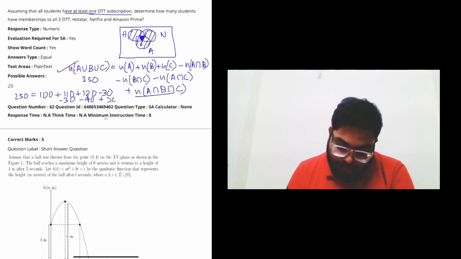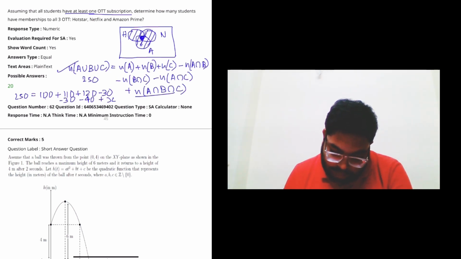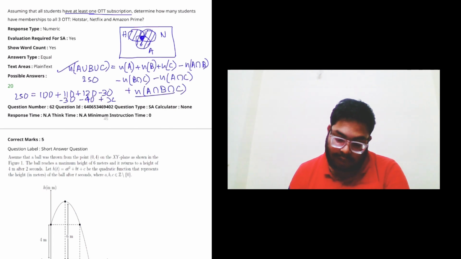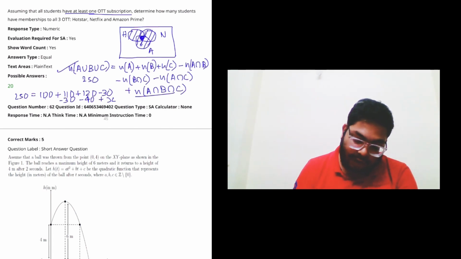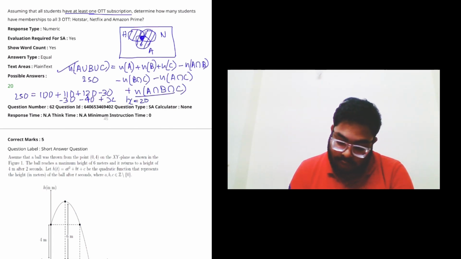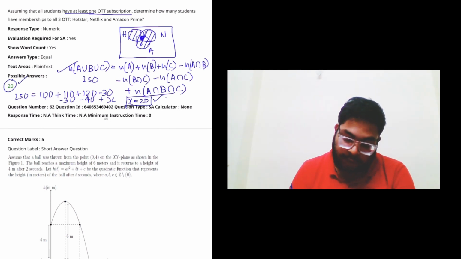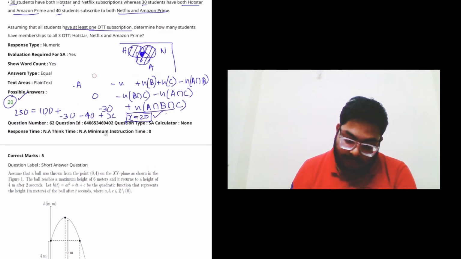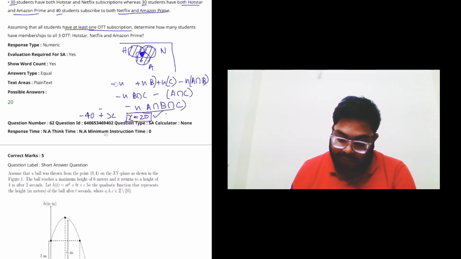So if we see 100 plus 110 plus 120, it will be 330. 330 minus 30 means 300, minus 30 means 270, and then 270 minus 40 means 230. And if we shift like this, it will be 20 only. So you can calculate that x will be 20, and the answer is also mentioned here, 20. So like this, you can solve this question. This is a very basic question, but it is a 5 marks question, so you have to solve it very carefully.